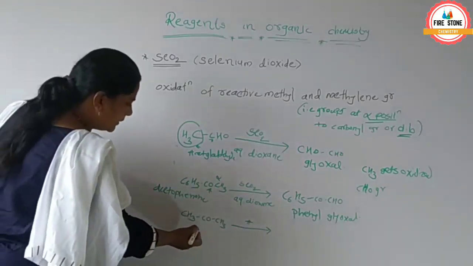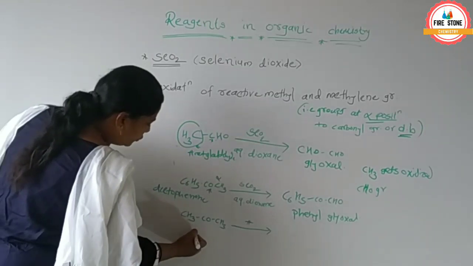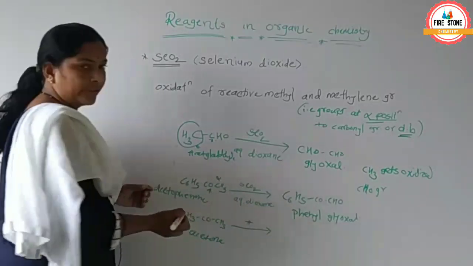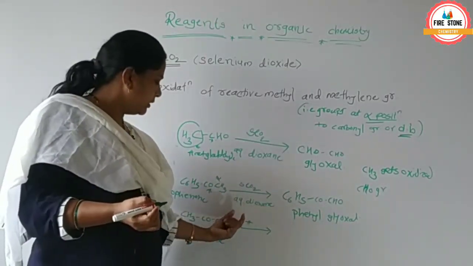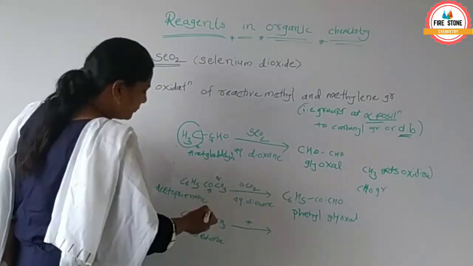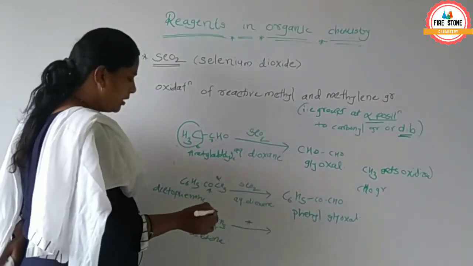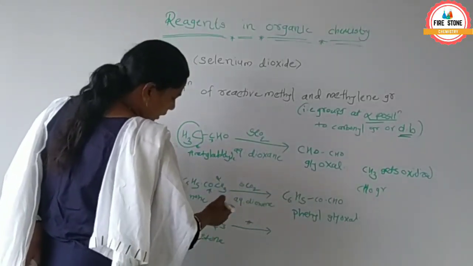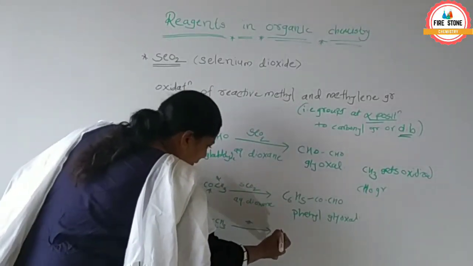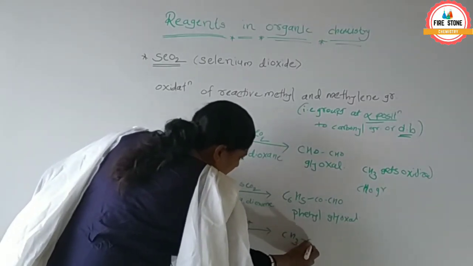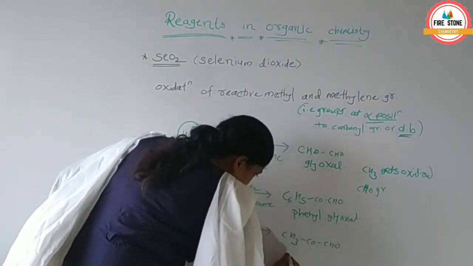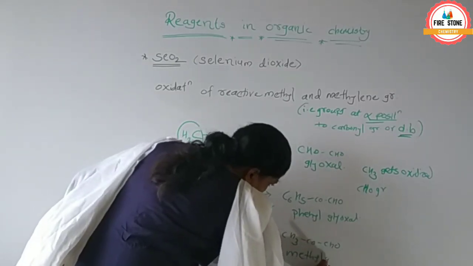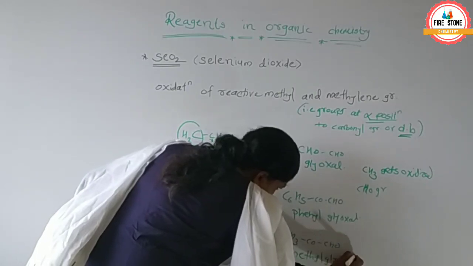Again, CH3COCH3, which is acetone, in presence of SeO2 and aqueous dioxane, is oxidized at the alpha position to the carbonyl group to give CH3COCHO, that is methyl glyoxal.